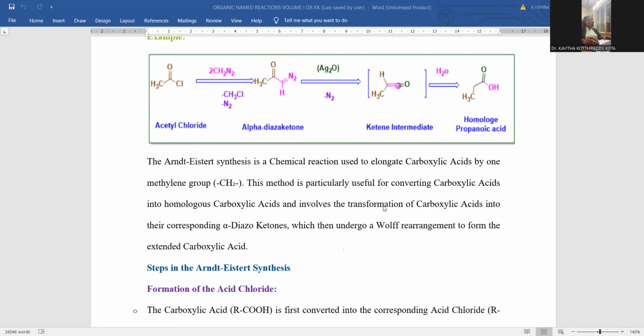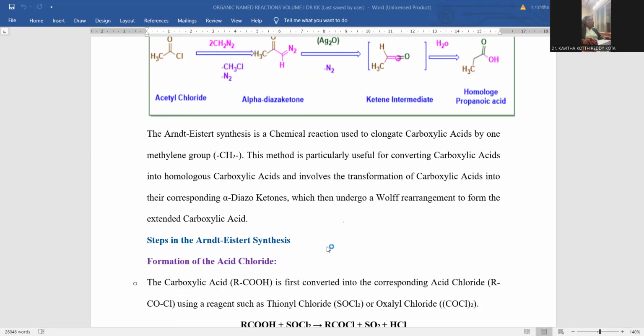This method is particularly useful for converting carboxylic acid into homologous carboxylic acid, and involves the transformation of carboxylic acids into their corresponding alpha diazoketones, which then undergo Wolff rearrangement. This reaction from diazoketone into ketene intermediate is regarded as a Wolff rearrangement, and that gives rise to the extended carboxylic acid as the final product by the hydrolysis process, right?